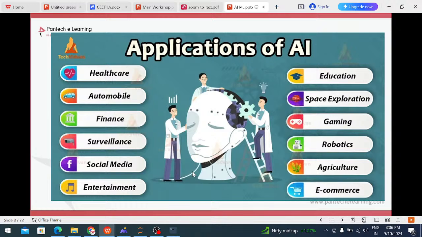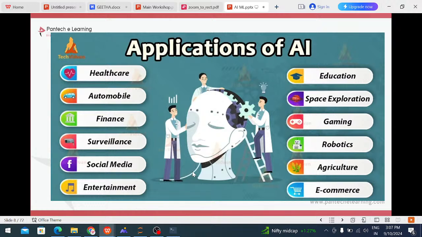In automobiles, laptops, and mobiles, we are using artificial intelligence everywhere. Face recognition is most used in artificial intelligence. For example, your face is scanned and stored in the data set, and when your face is scanned, the phone opens. In social media like Facebook and Instagram, we mostly use artificial intelligence for login purposes. Entertainment, education, and gaming, like 2D and 3D gaming applications, use artificial intelligence.